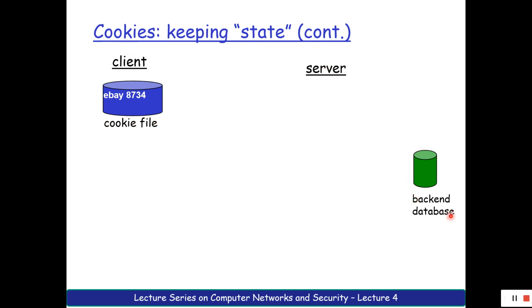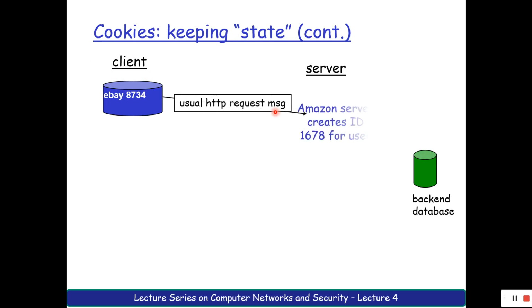He will always have a backend database. Obviously it is a server, so it is not a big deal for him to have a database. Now Susan, as her first request, sends the server a request regarding a certain kind of object or product. So she sends a usual HTTP request message to the Amazon server.